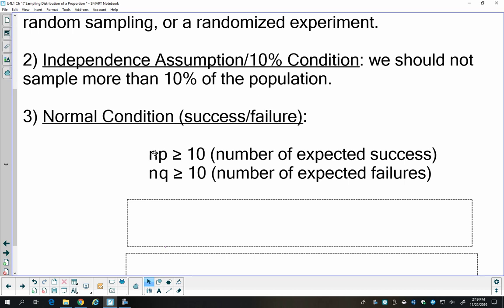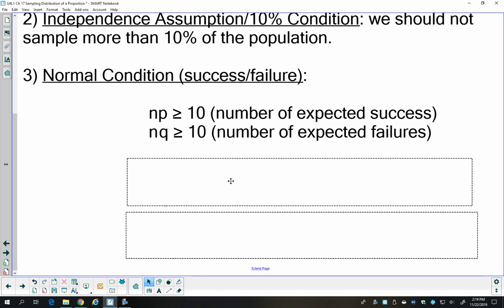So NP is the number of samples times P, our proportion, and NQ. Those two values need to be greater than or equal to 10, meaning we need to expect at least 10 successes in our sample and at least 10 failures. So let's look at our evolution example.